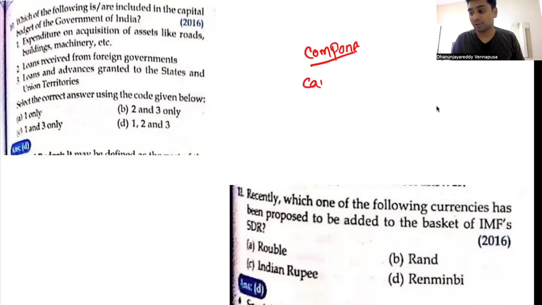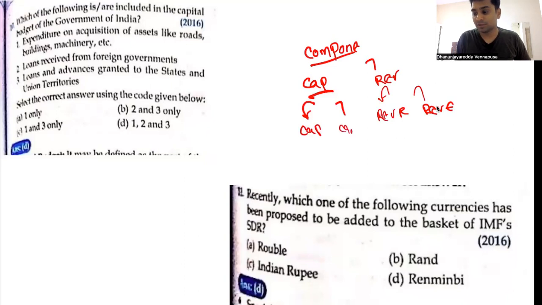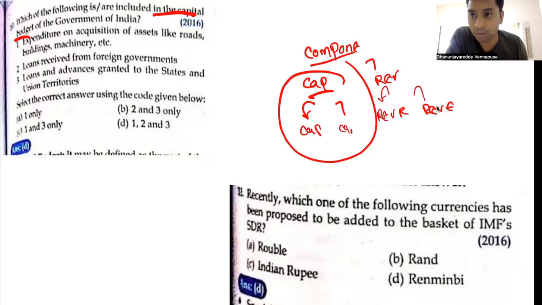There is a capital component, there is a revenue component. In the revenue component, you have revenue receipts and revenue expenses. In capital, you have capital receipts and capital expenses. Now they are asking which among the following are included in the capital budget, which means in the budget they are asking about the capital component.